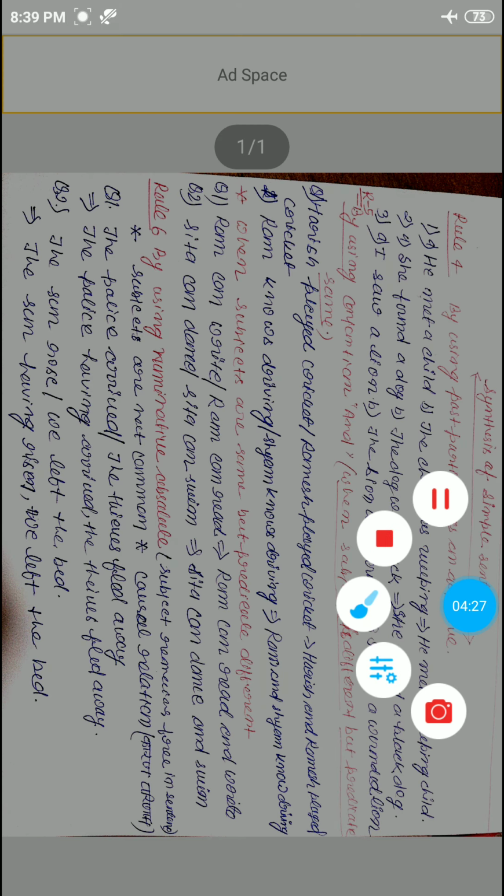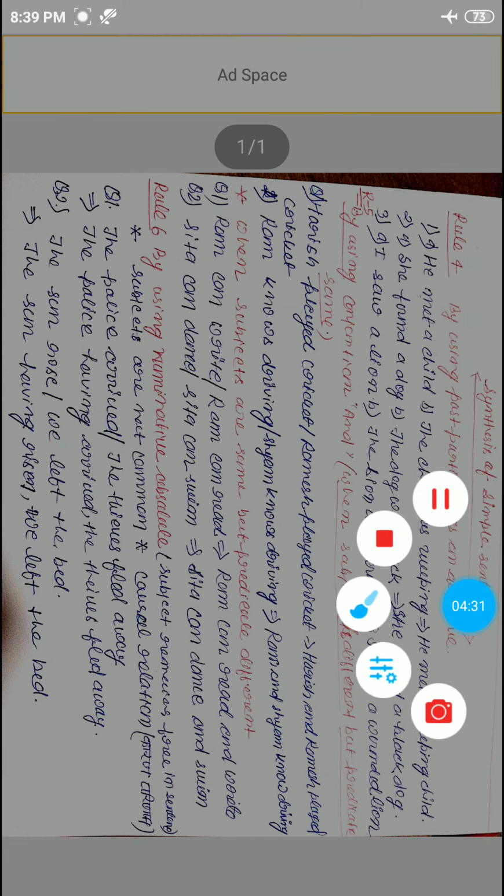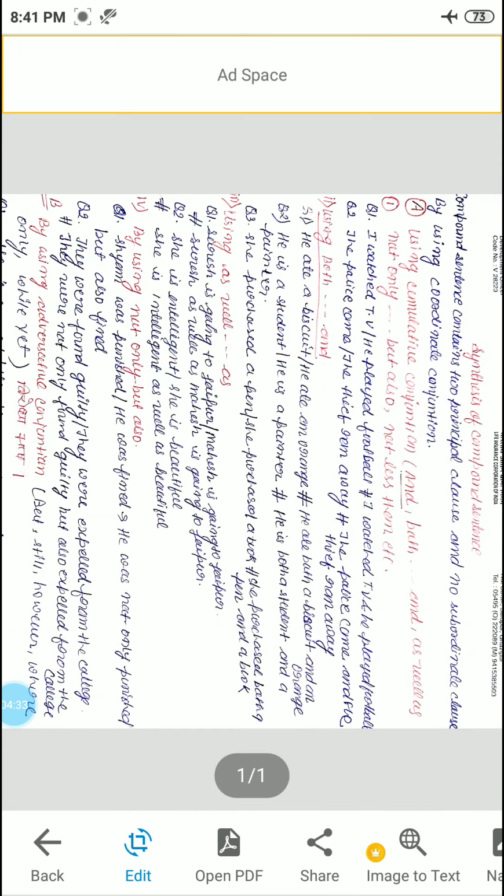Now I am going to give you another example also. Now we will see another topic, synthesis of compound sentence. All the previous rules I taught you were rules of synthesis of simple sentence. Now I am going to teach you synthesis of compound sentence.